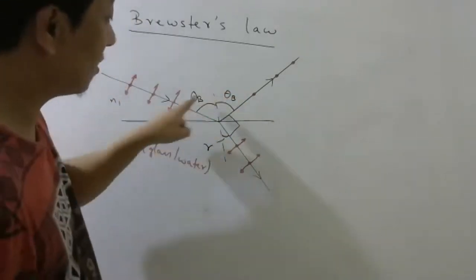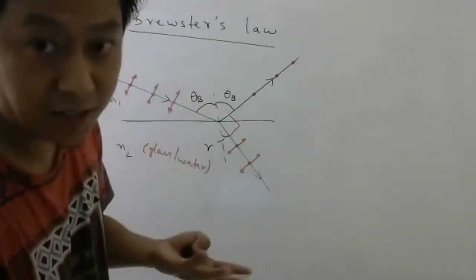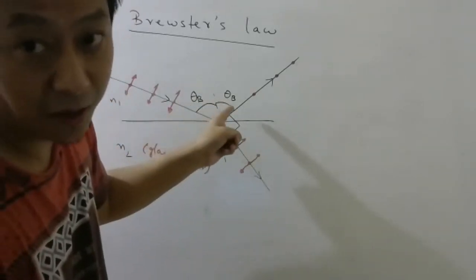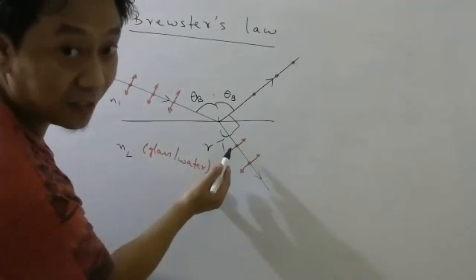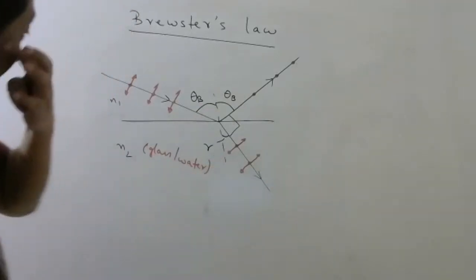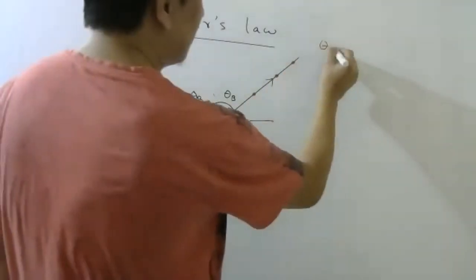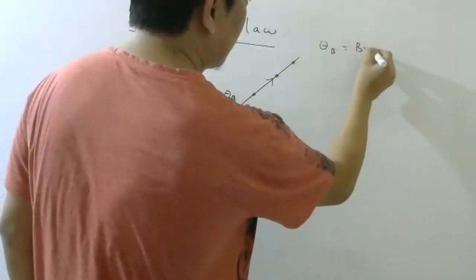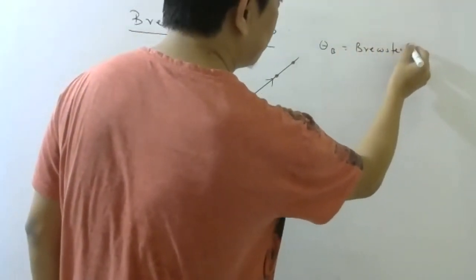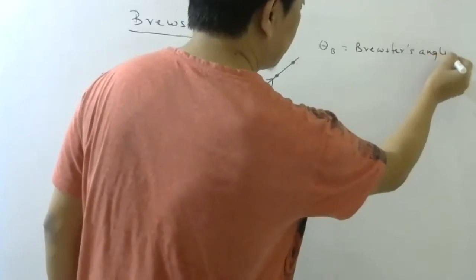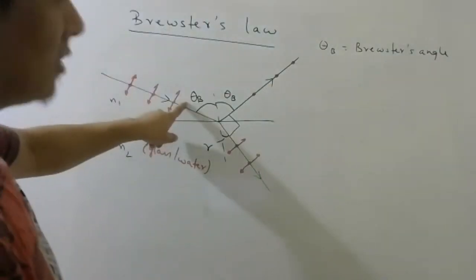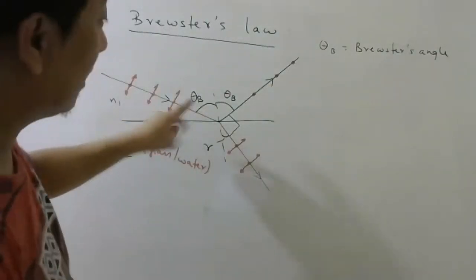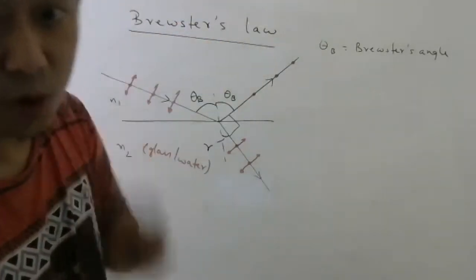Why did I write same here? Law of reflection. Angle I is equal to angle of reflection. This is not same. This is angle R. So theta B is called Brewster's angle. So when the angle of incidence is equal to Brewster's angle, the reflected light is polarized.